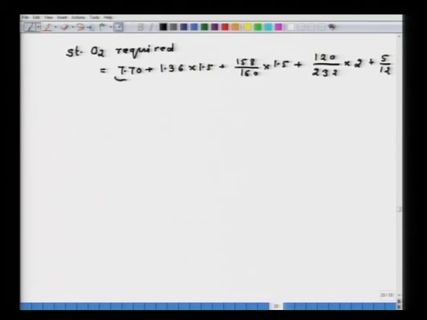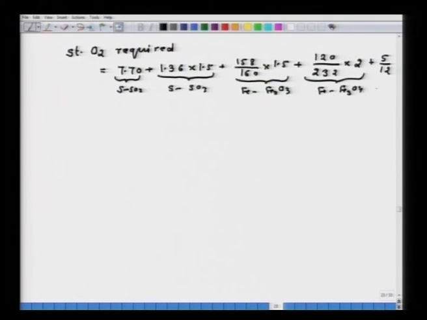Now, this is for S to SO2, this is for S to SO3 oxygen required, this is for iron to Fe2O3, this is for iron to Fe3O4 and this one is for C to CO2. So, this total that is equal to 12.667 kg moles.